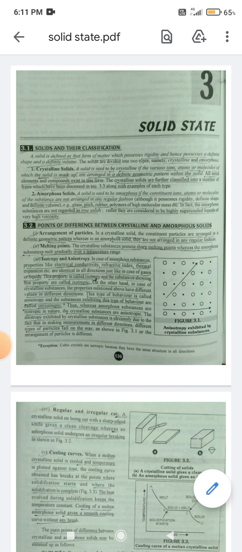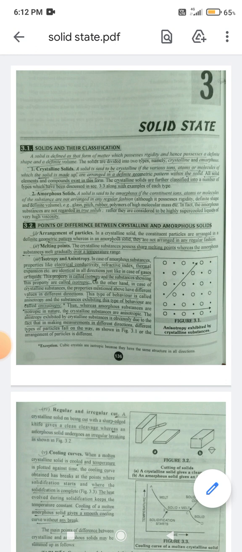First, crystalline solids. A solid is said to be crystalline if the various ions, atoms or molecules of which the solid is made up are arranged in a defined geometric pattern.